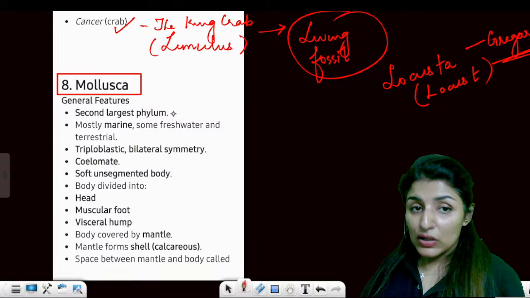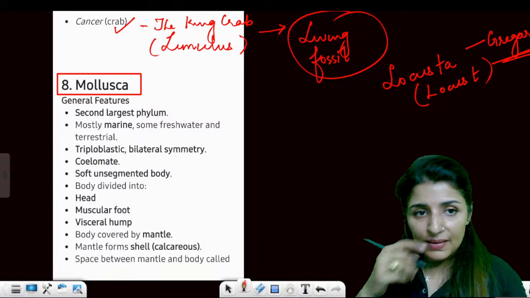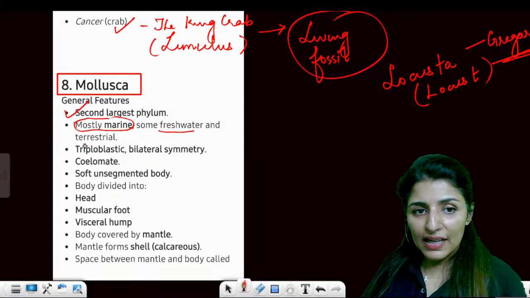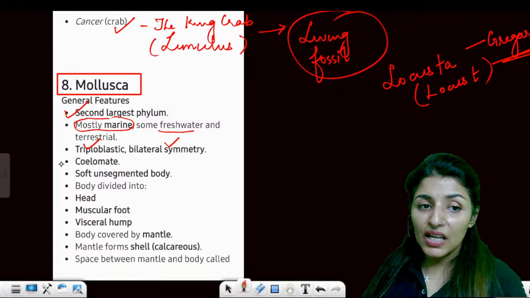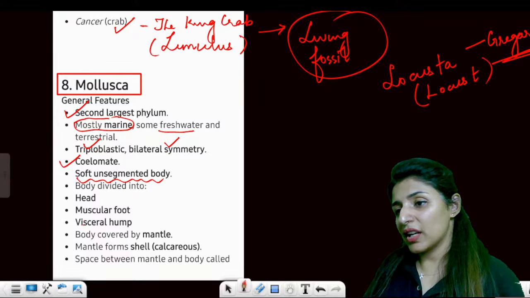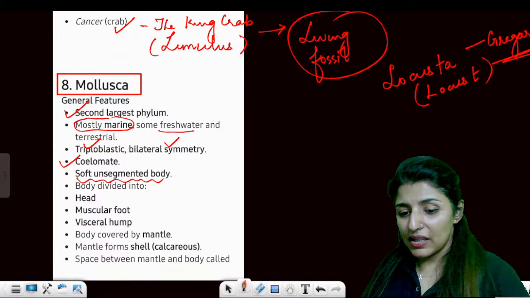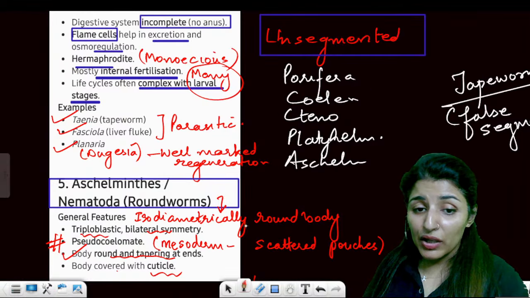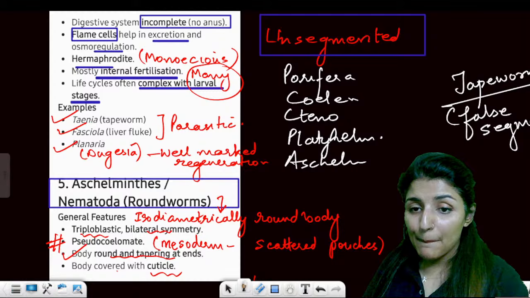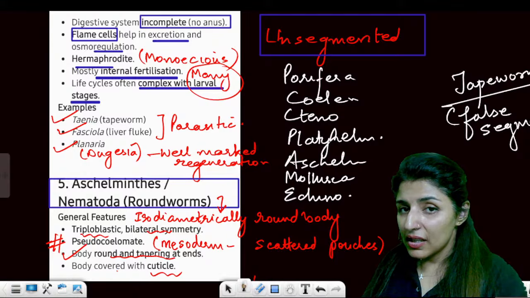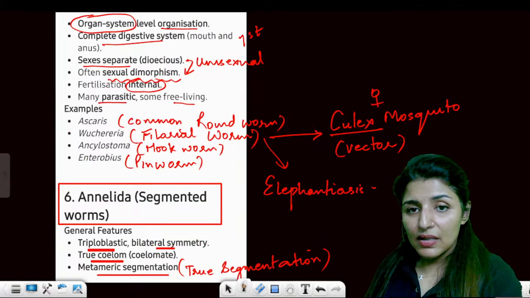Moving on to the second largest phylum, which is Mollusca. Mollusca: the second largest phylum, mostly marine, some freshwater, triploblastic, bilateral symmetry, coelomate. These are all true coelomates. Soft unsegmented body. We were writing the organisms which have unsegmented bodies. So another example of unsegmented is Mollusca. Echinodermata also unsegmented. These are all unsegmented organisms.